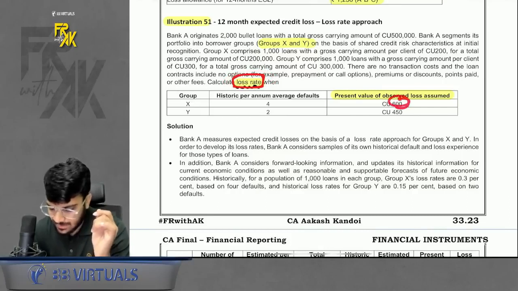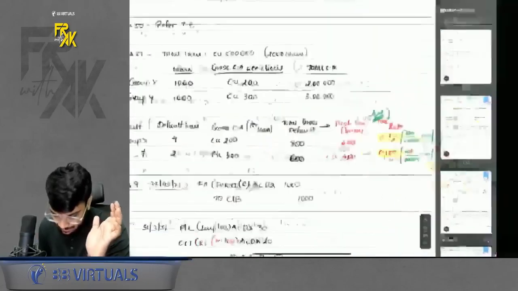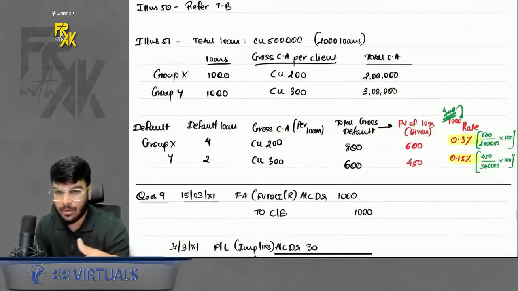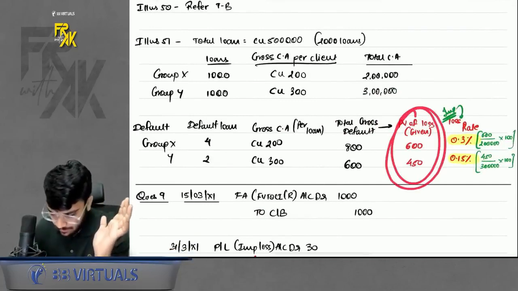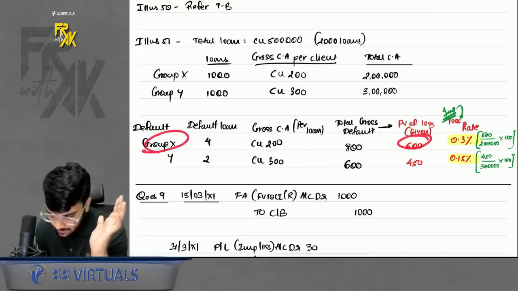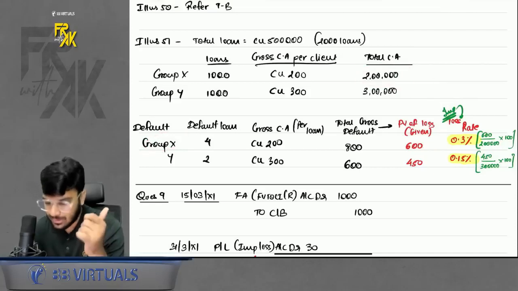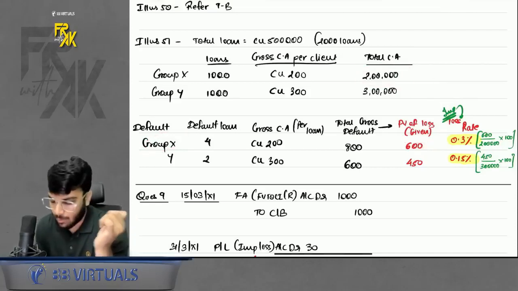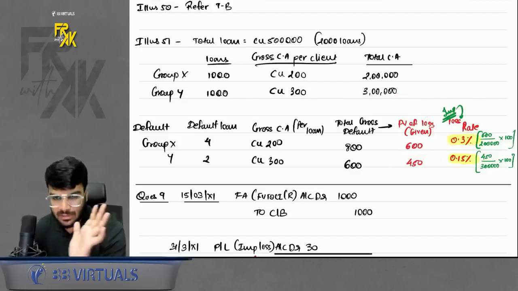Whatever impairment loss is there, it is already given, the present value of observed loss. Divide the loss amount by the total carrying amount. Let's say, for example, I did the working in my notebook, in my notes. You can refer to this. I will upload this on Telegram. How to do it? I have the loss amount. Let's say the loss on group X was 600. What was the total carrying amount? 2 lakhs. So how to calculate the loss rate? Loss amount divided by total carrying amount. You will get the loss rate. This is how you calculate.